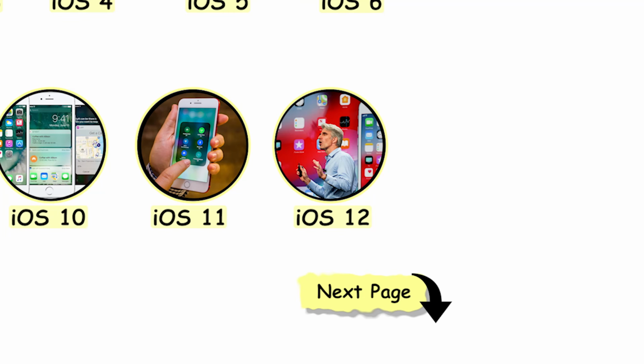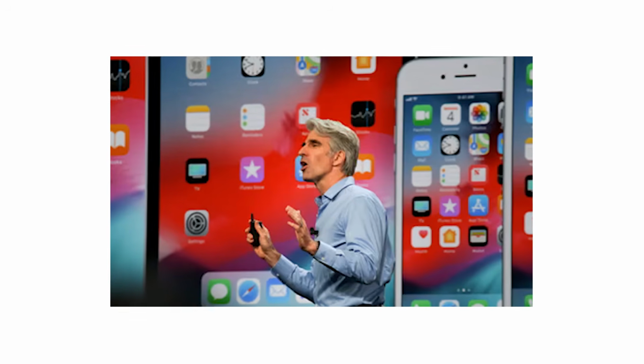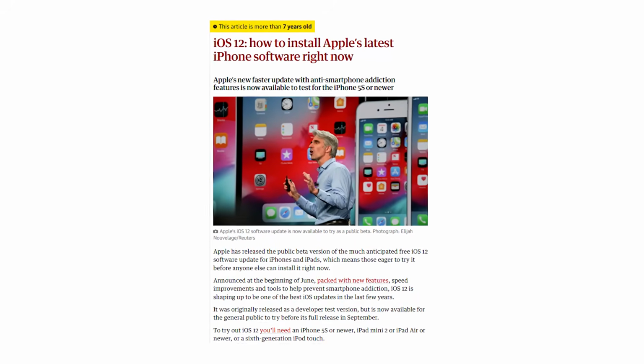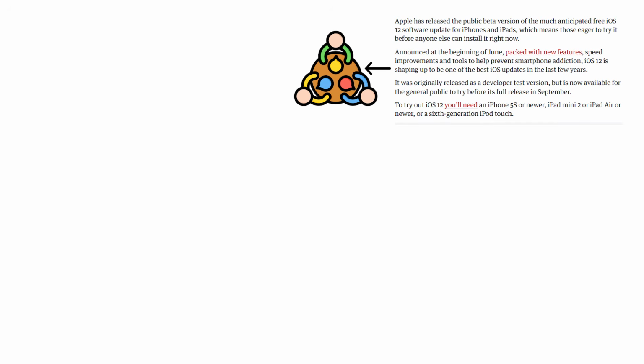iOS 12. Apple admits performance matters more than features. iOS 12 was the first iOS update in years where Apple explicitly deprioritized new features to fix existing ones. They publicly committed to making older devices faster and more reliable.